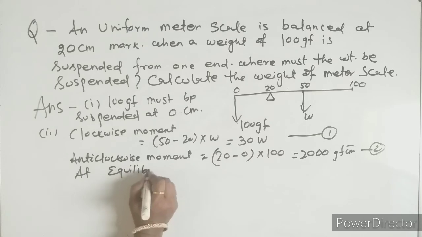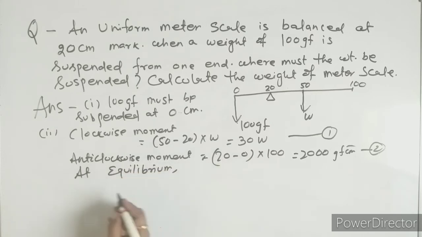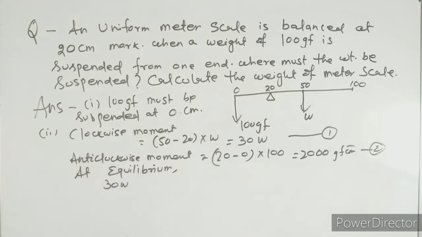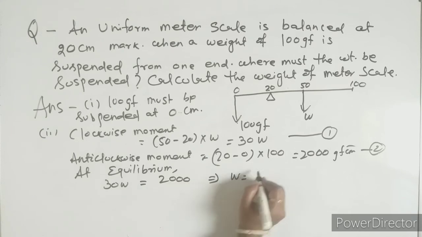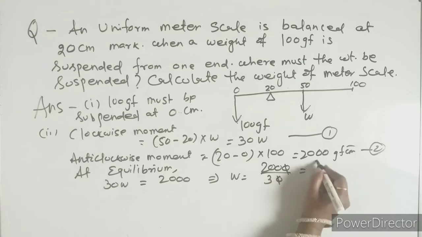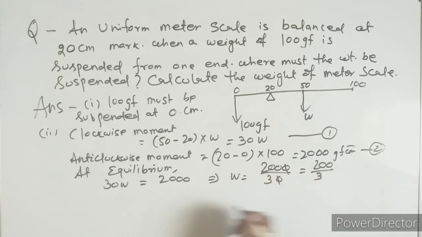At equilibrium, the sum of the clockwise moment equals the anti-clockwise moment. 30 W equals 2000. So W equals 2000 divided by 30. So it comes to 200 by 3. 200 by 3 means it will be 66.66, like that.